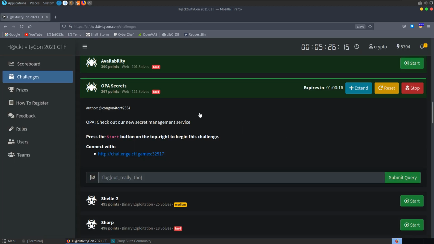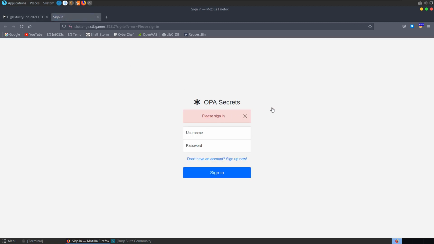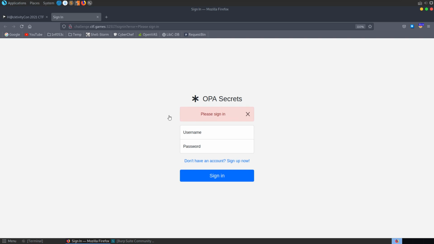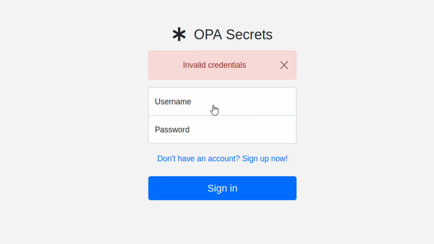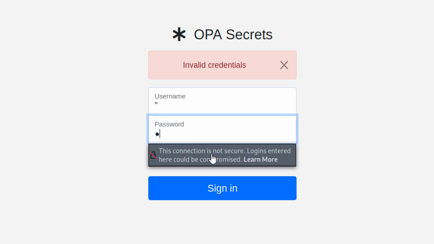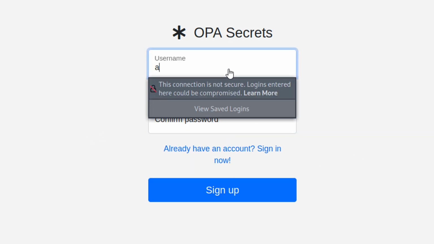The next challenge I'm going to take a look at is called OPA Secrets. It's a web challenge, and the description says, OPA, check out a new secret management system. So we've got this website to connect to, and if we open that up, we'll see this OPA Secrets, please sign in. As usual, try some default credentials, admin. We get invalid. We could try and put in some quotes here to see if we get any errors back, and we don't.